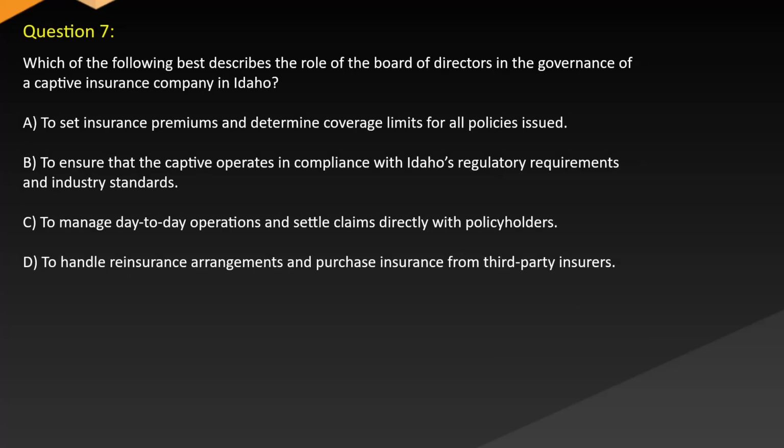Question 7. Which of the following best describes the role of the board of directors in the governance of a captive insurance company in Idaho? A. To set insurance premiums and determine coverage limits for all policies issued. B. To ensure that the captive operates in compliance with Idaho's regulatory requirements and industry standards. C. To manage day-to-day operations and settle claims directly with policyholders. D. To handle reinsurance arrangements and purchase insurance from third-party insurers.